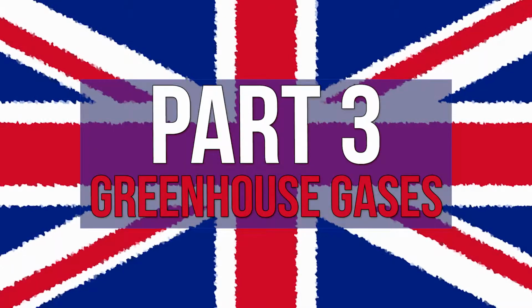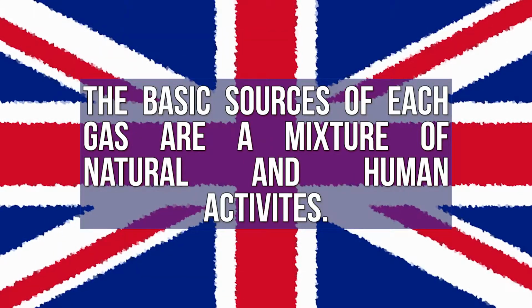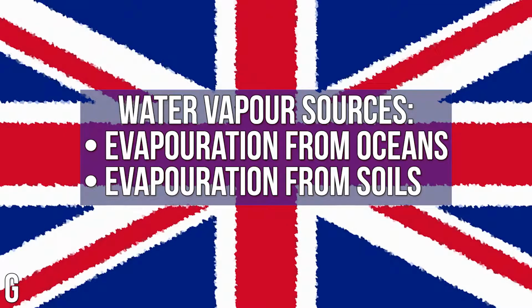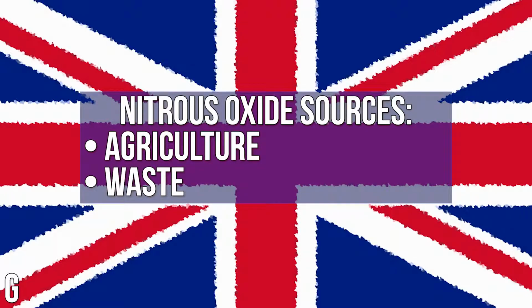Part 3. Greenhouse gases. There are 4 major greenhouse gases within the Earth's atmosphere, each varying in potential effectiveness. The 4 are carbon dioxide, water vapour, methane and nitrous oxide. The basic sources of these gases are a mixture of natural and human activities. Carbon dioxide sources are the carbon cycle and energy generation. Water vapour sources is evaporation from oceans and evaporation from soils. Methane sources is from agriculture and energy generation, and nitrous oxide sources are from agriculture and general waste.